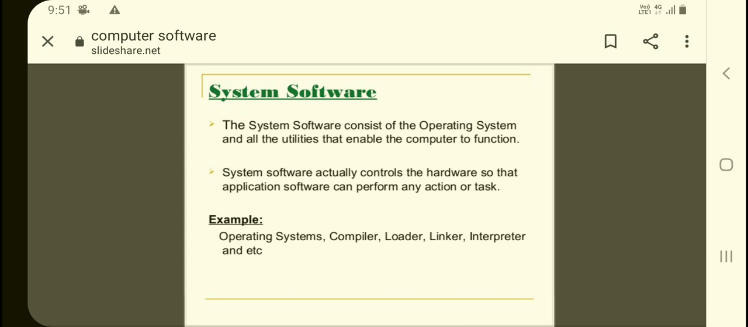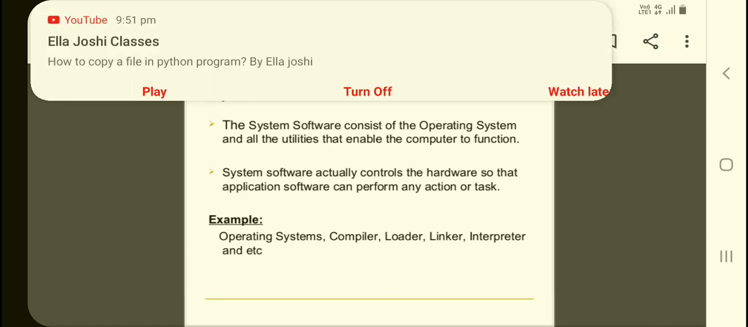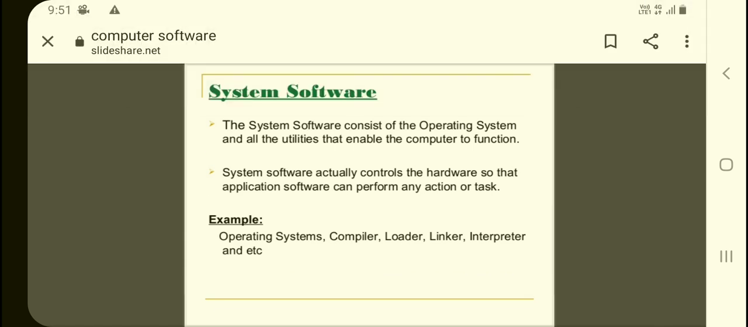System software. System software consists of the operating system and all the utilities that enable the computer to function, right? And system software actually controls the hardware so that application software can perform any action or task. So it is controlling the hardware. You just remember that diagram that we have just seen, and that is the basic of everything. Like system software is controlling hardware so it can work in coordination with the application software.